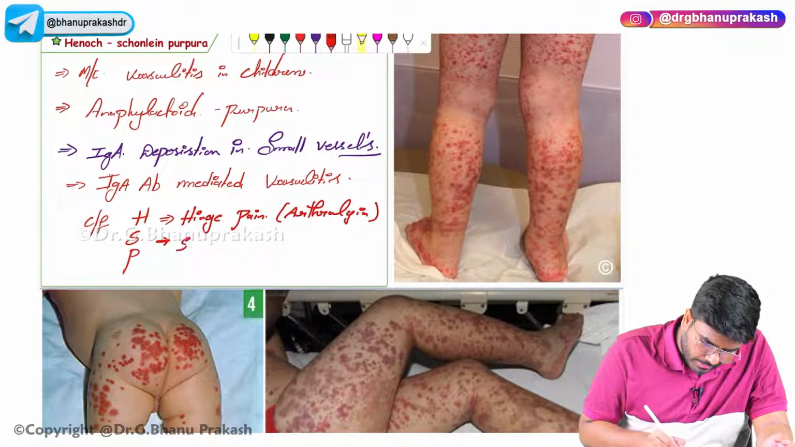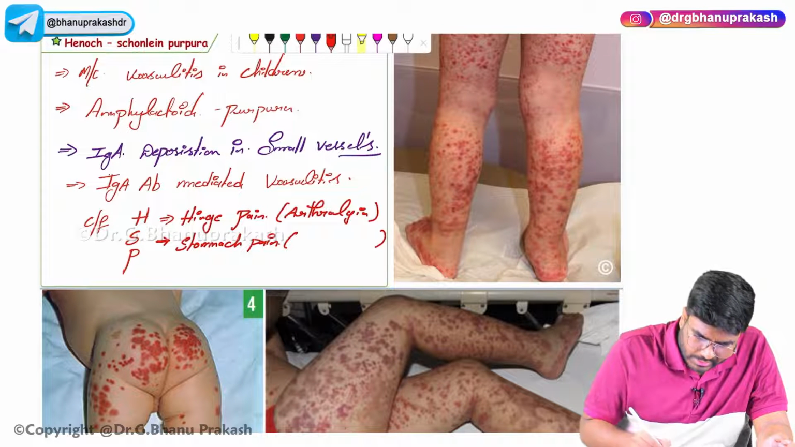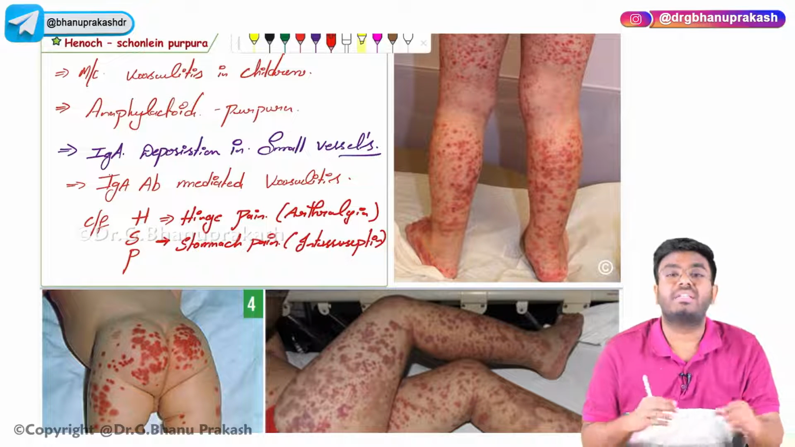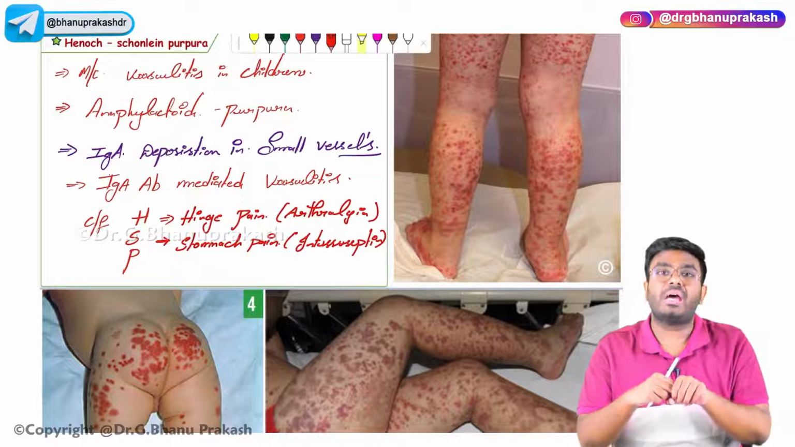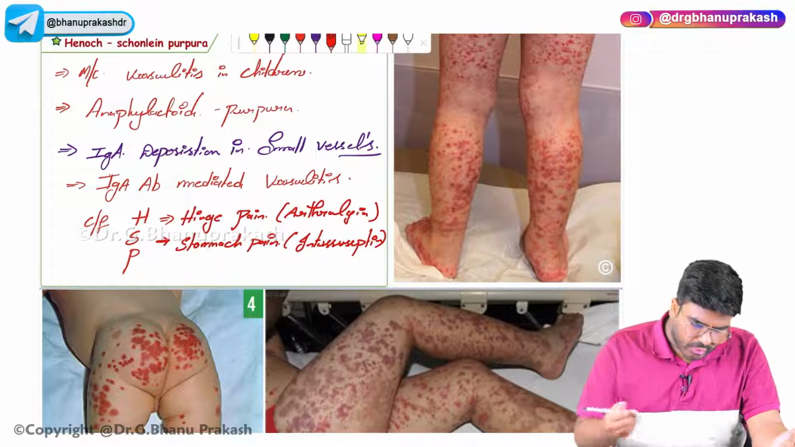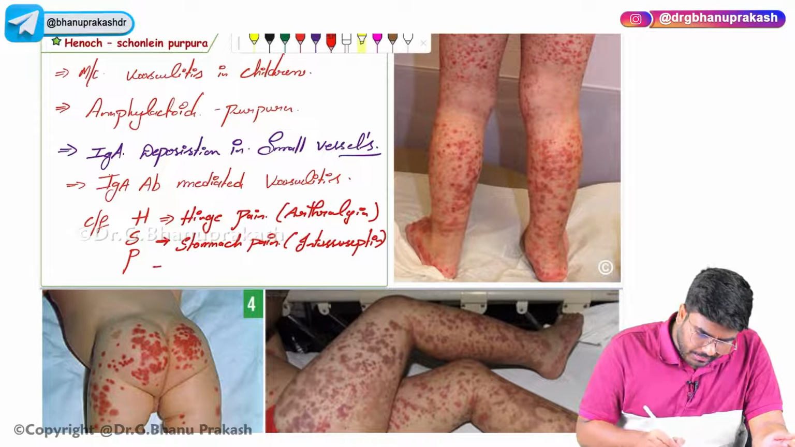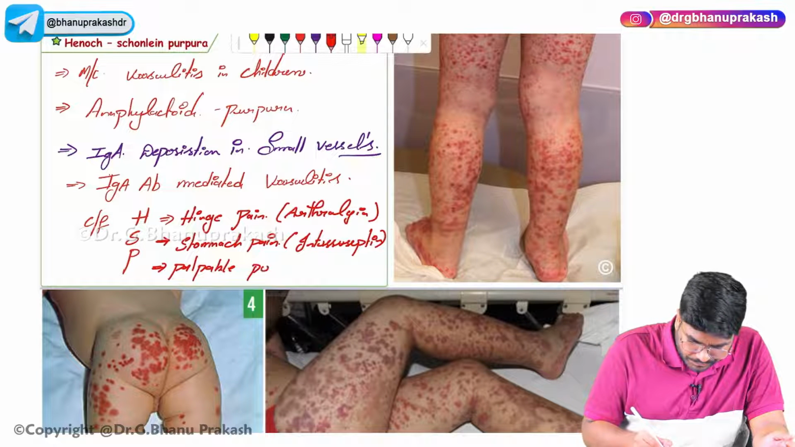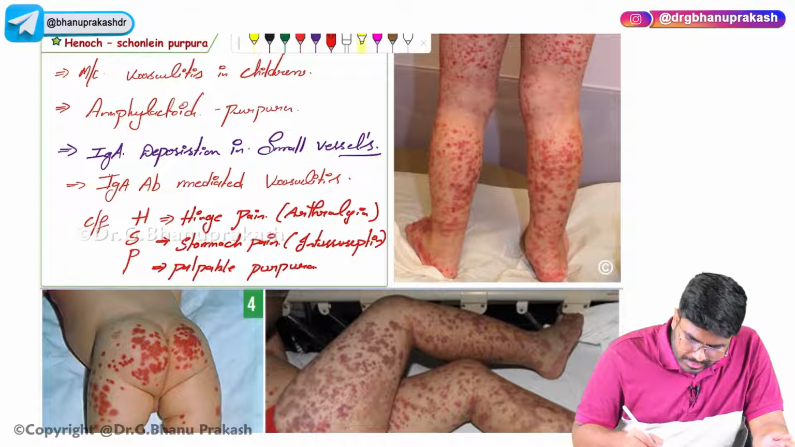S is for stomach pain. This stomach pain is because of intussusception, which is the telescoping of one part of the intestine into the other part. That's going to be present. And P is for palpable purpura, especially on the buttocks.